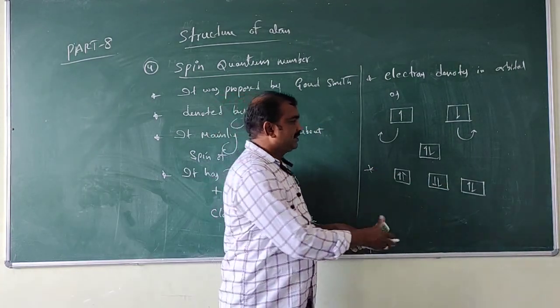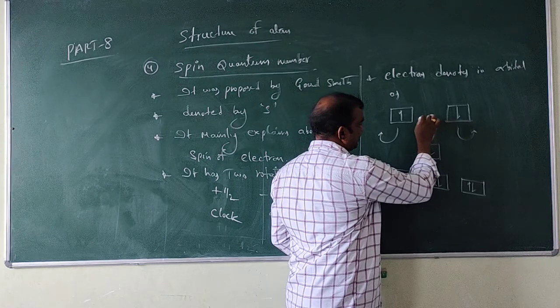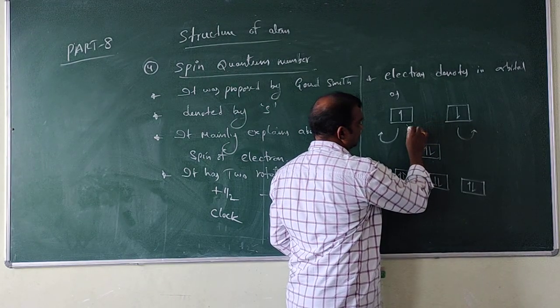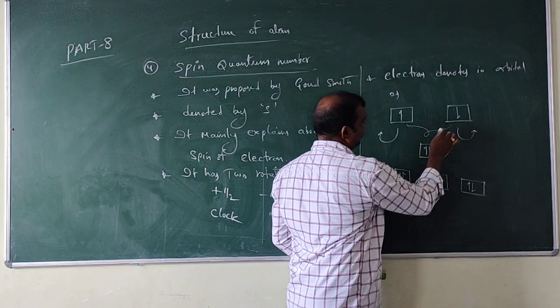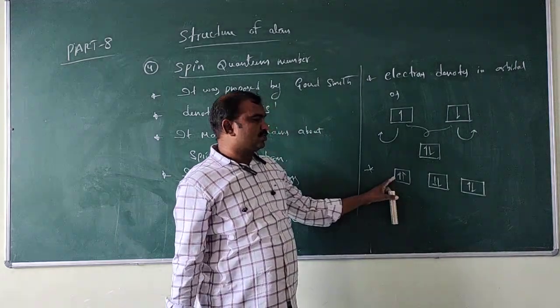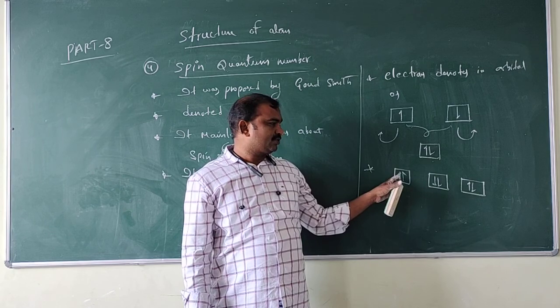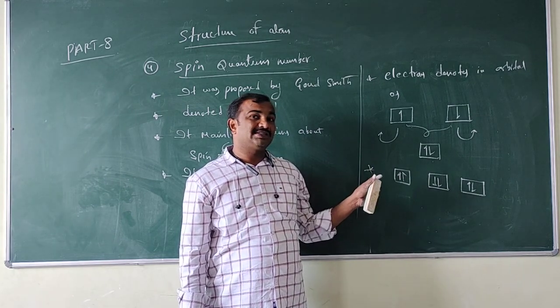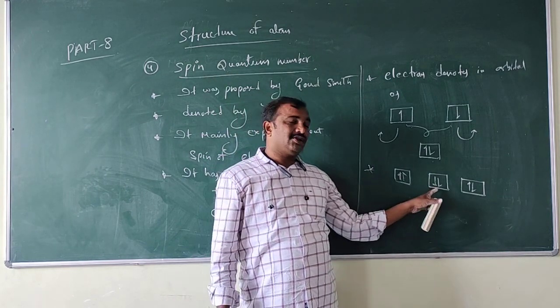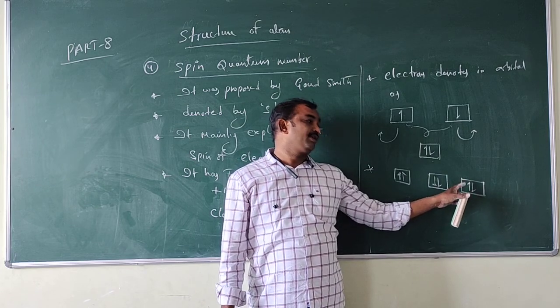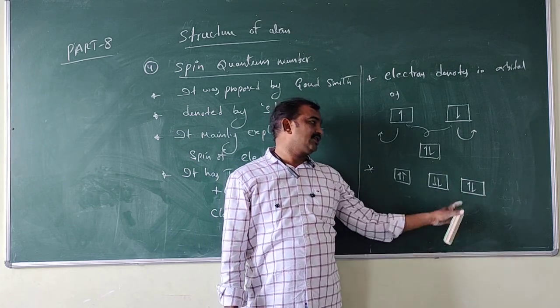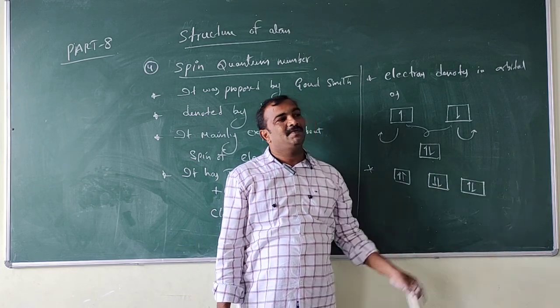So look at here. This combined you can write like this. See, look at here. Both the spins are upward, that means both the spins are upward. What about here, lower? One is upward and one is downward. That means one is going in clockwise, one is going in anti-clockwise.